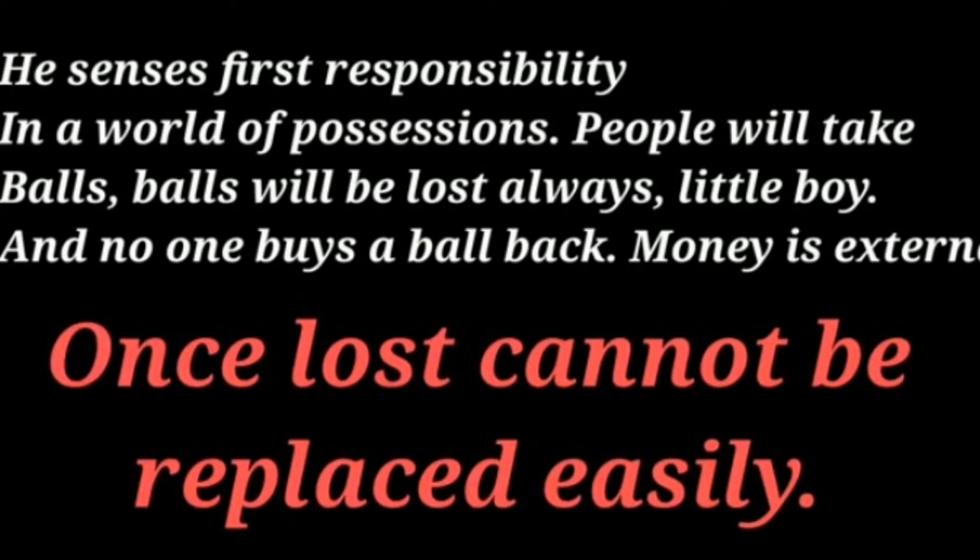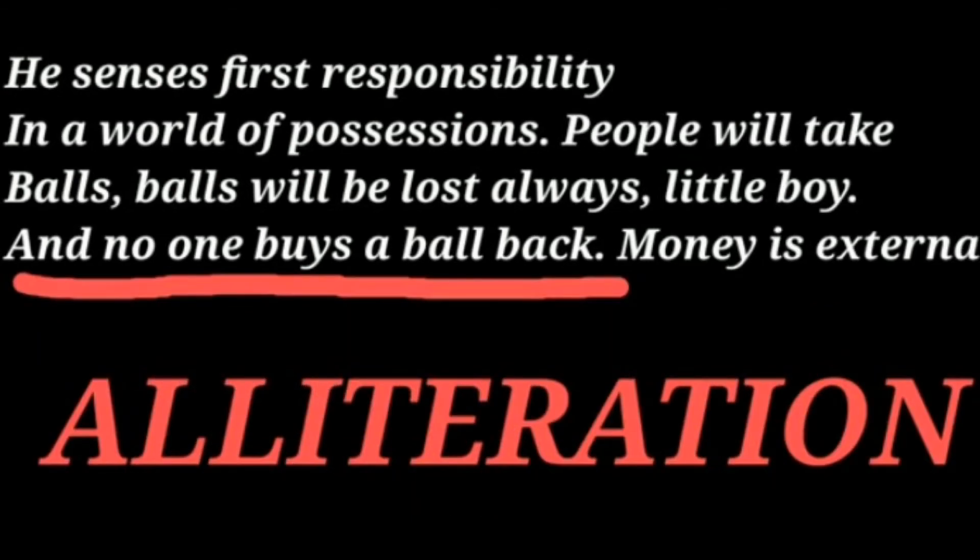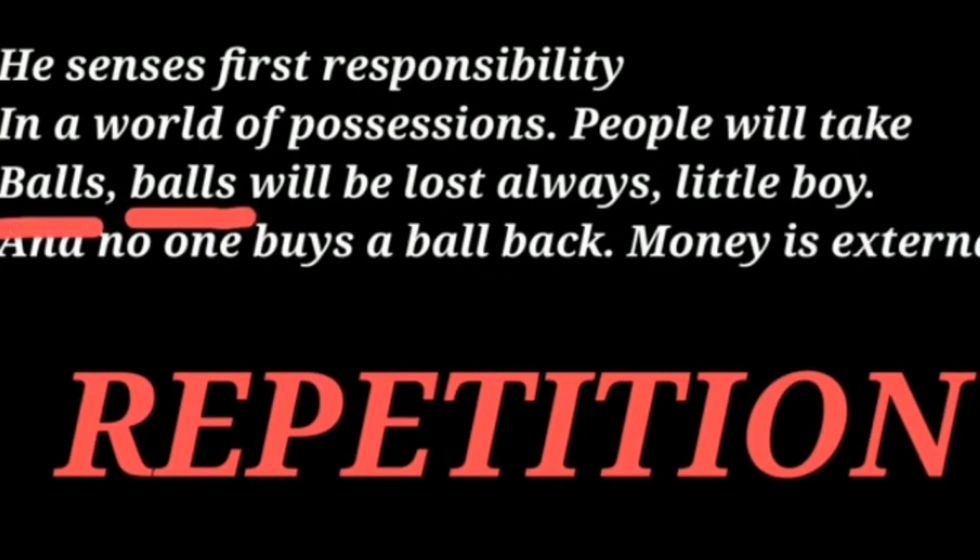Now, let's see the literary devices that are used in these lines. First is alliteration. Look at the line, "and no one buys a ball back." Here, which sound is repeated? The B sound is repeated, so it is an example of alliteration. The second device is repetition. The word ball is being repeated here: balls, balls. This is an example of repetition.